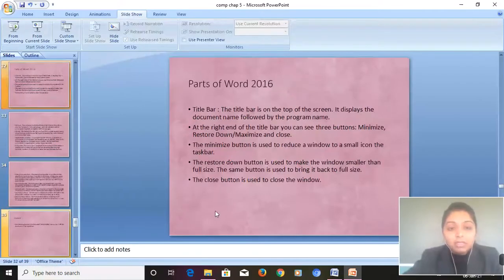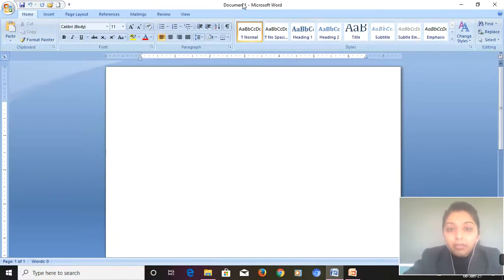Now let us see in Word where we are having the title bar. See, this is the title bar. Here the document name is written, that is Document 1, and here the program name is written.